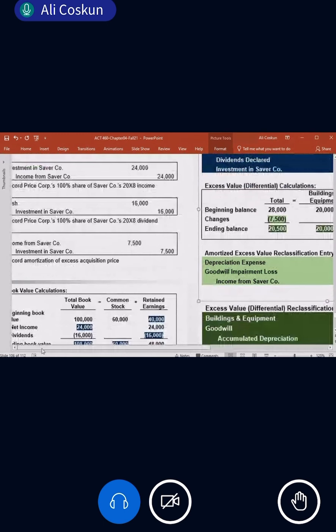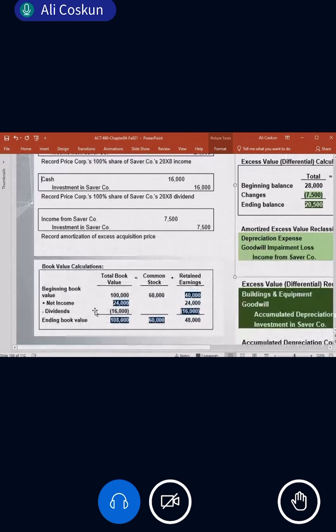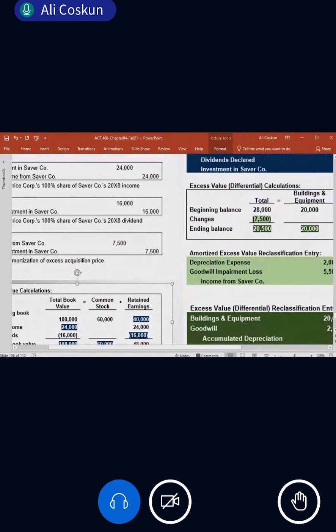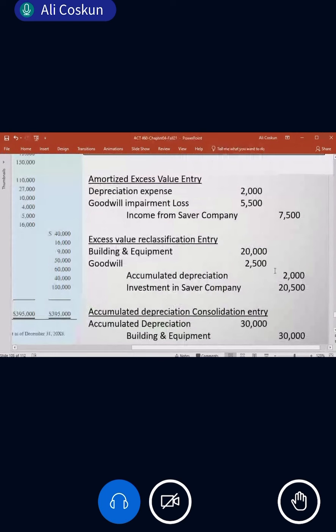Where is it? It is here. Look, book value calculation table. You know this one, right? So beginning balance plus net income minus dividend, you get ending balance. You should know this one. And also, after this, using this one, we prepare the basic consolidation entry. So when you say basic consolidation entry, we eliminate common stock, retained earnings, we eliminate income, we eliminate dividend, and we eliminate investment. Okay? So all of them are from this table. Which table? This table. Okay? So let me show you it together.